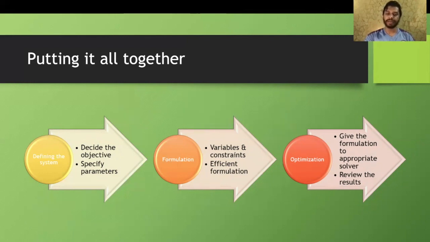With these variables that we have found, we will be doing an efficient transformation, that is with respect to the objective function that we have defined and the variables, we will be making a transformation, and based on this we will be getting an optimized result. Hence, the optimization problem will result in some appropriate answers with respect to the solver. Now, after that, we can review the results, and we can even try different solvers to find out which would give us the best possible answer.